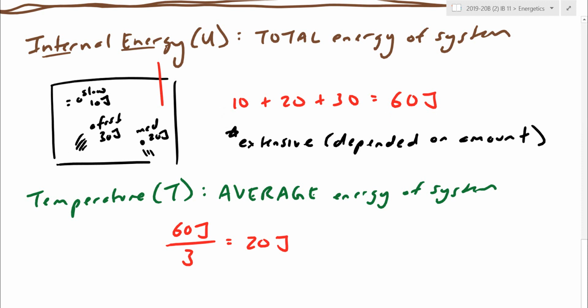But in the temperature example here, let's say this is the container inside my fume hood. My thermometer inside the fume hood on a warm day says 15 degrees. I pull my thermometer out into the main classroom. Way more particles, right? Internal energy goes way up, and yet my thermometer itself stays reading the same 15 degrees I said earlier. In that case, you do have many more particles, you do have way more internal energy, but you will also have more particles to carry that energy. On average, your temperature reading hasn't changed.